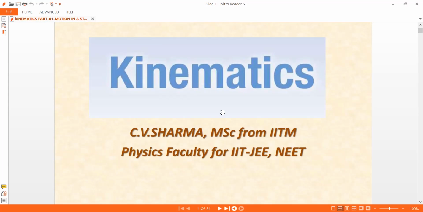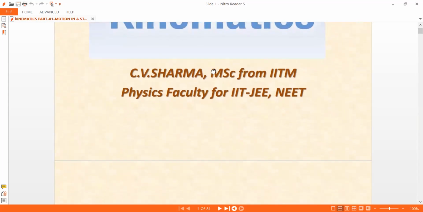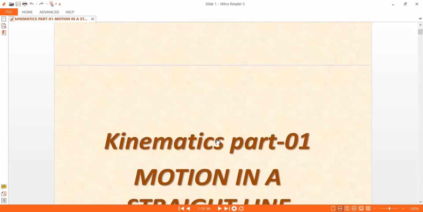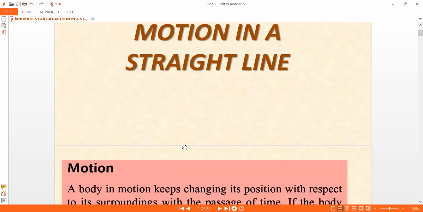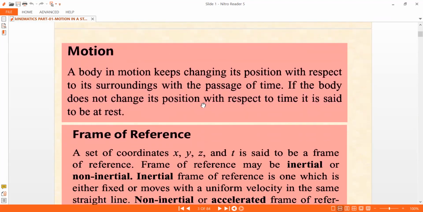In this one, I am going to show you the notes as well as explain the topics one by one. So this is part one of kinematics, motion in a straight line. So this is what we are seeing now. By the way, I'll go through the methods and then I'll spend time on the problems. That's what I do. Here are the notes; straight away, you can pause the video and make a note of it. So what is motion?